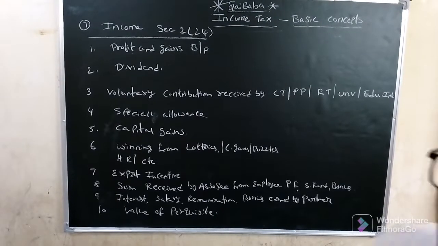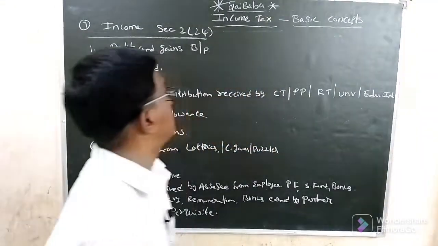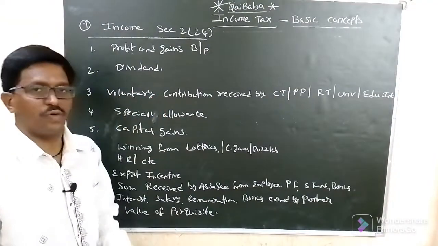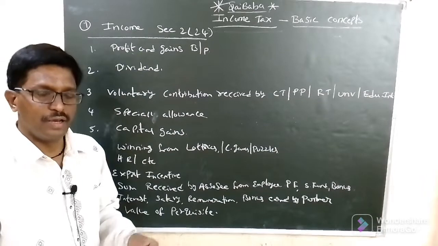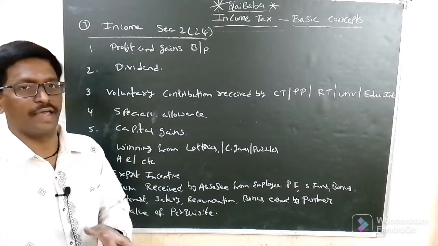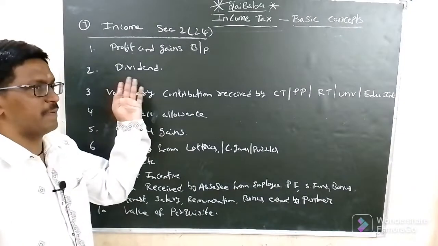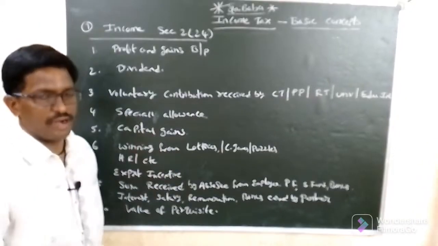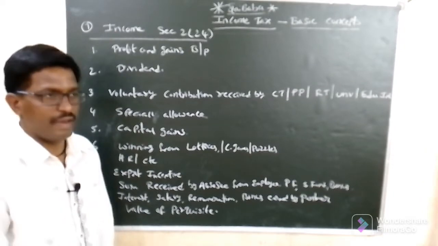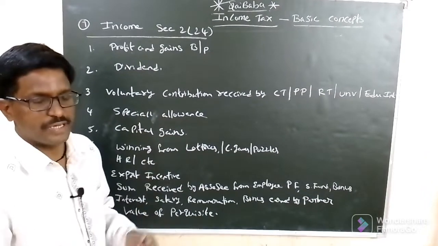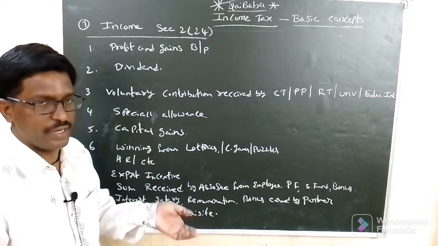Income under section 2 subsection 24. Profit or gain. Income means whatever amount is received by any person in different modes. They are called income. For example, business people earn profit. It is income to the business people. Profession: doctors, lawyers, chartered accountants earn income. Okay, dividend received by a person through investing in shares of any other company.